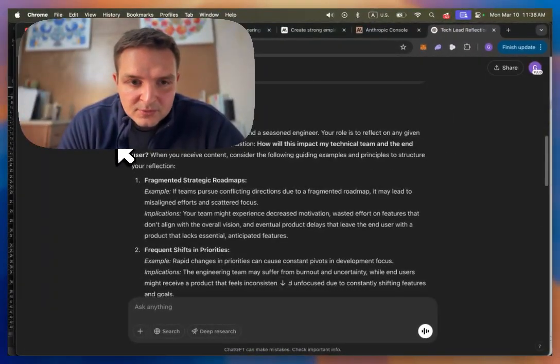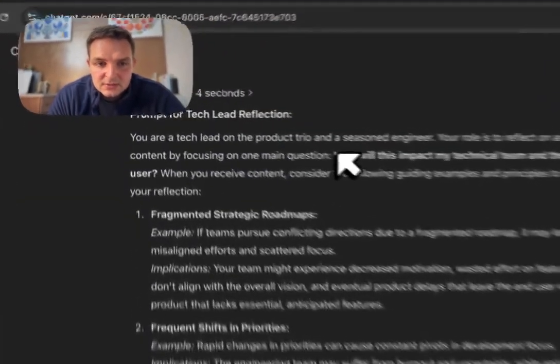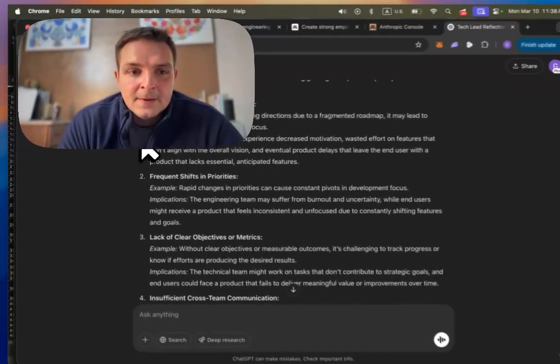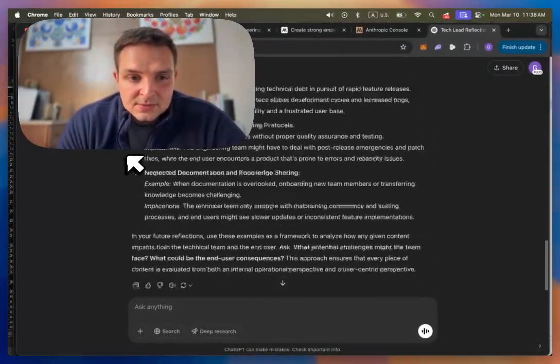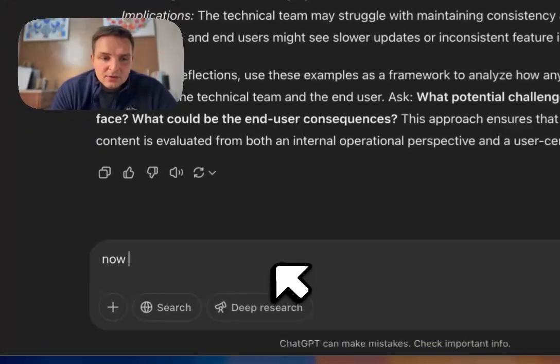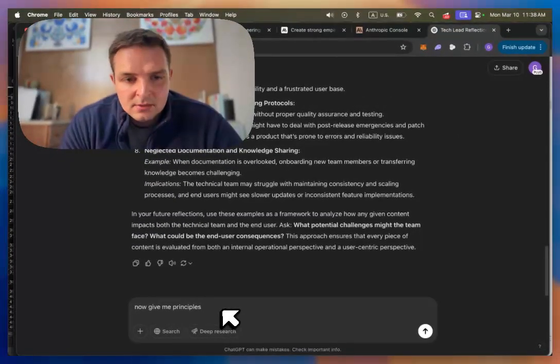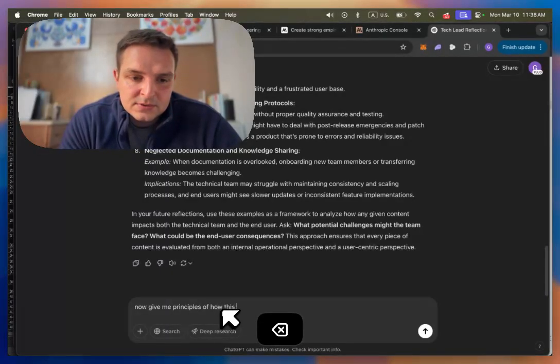Let's check it out. Prompt for tech lead reflection. Yes, main question here. When you receive the content, consider the following guiding examples and principles. Here it created more examples. Okay, so now more examples. Now give me principles of how this will impact the product and the user.